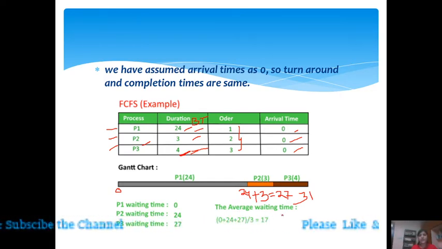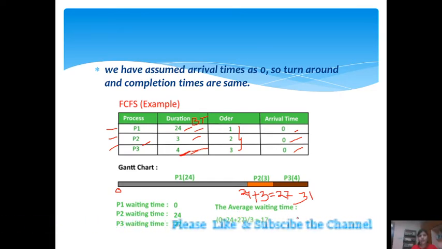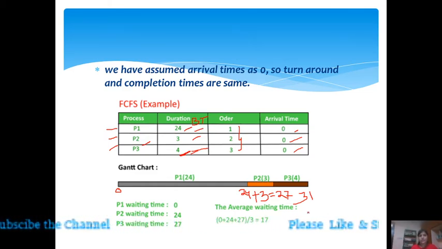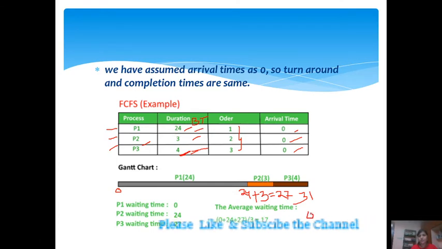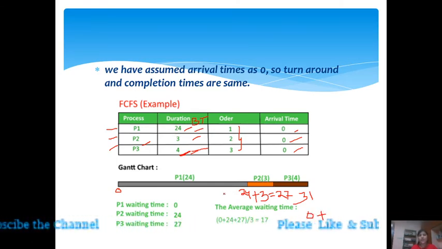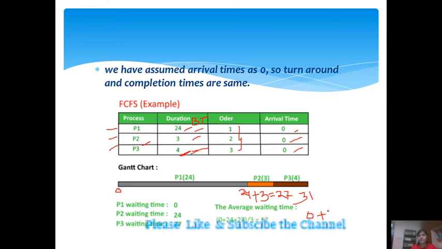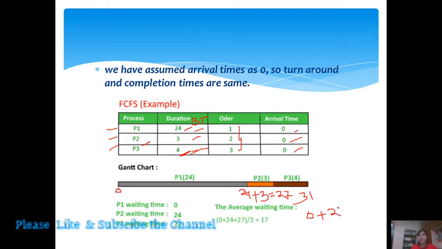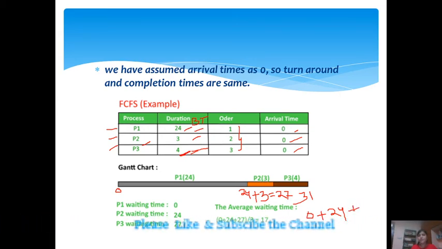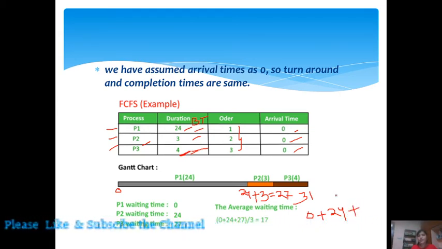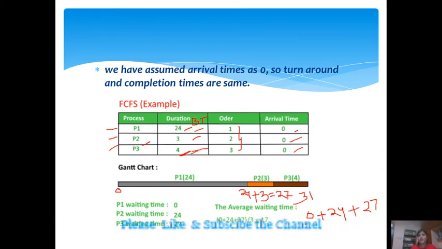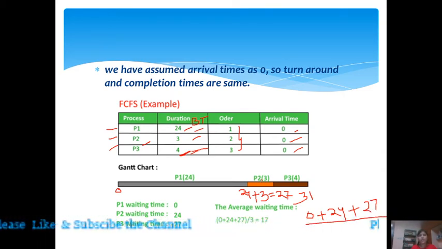And if we want to calculate the average waiting time of these processes, what is it? P1's waiting time is 0. P2's waiting time is 24. And P3's waiting time is 27. Divided by how many processes?